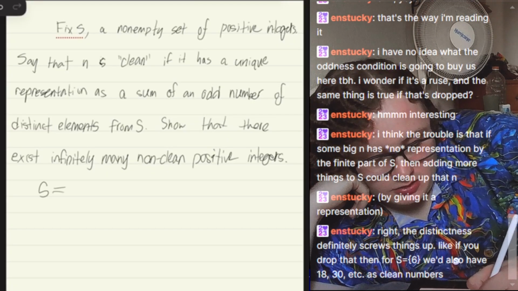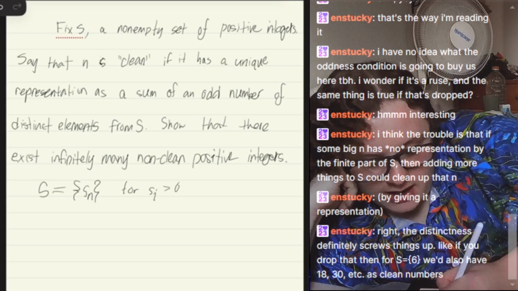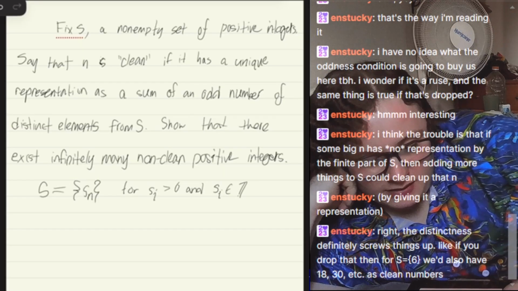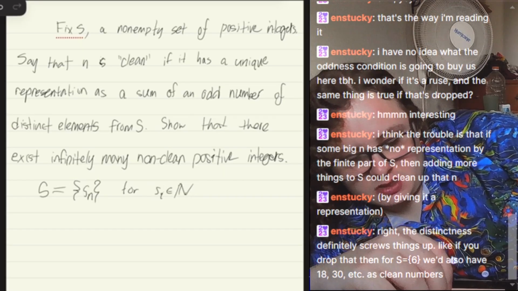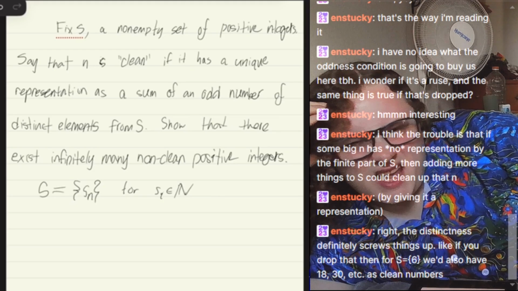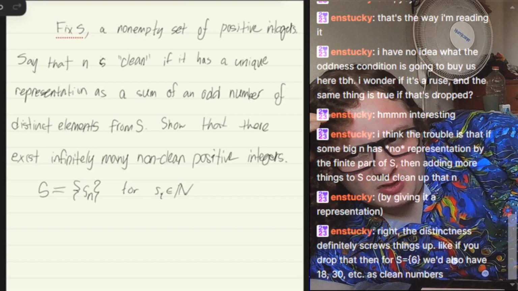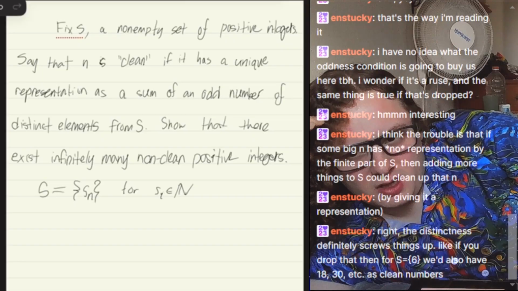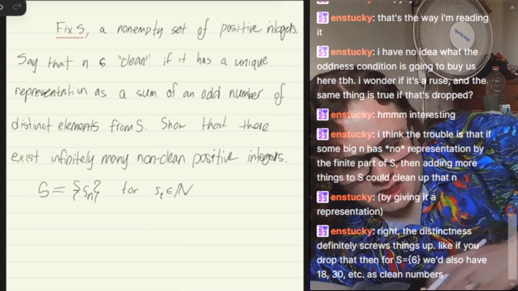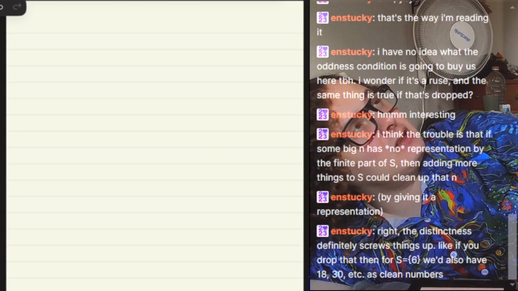Say S equals S_n for S_i greater than 0 and in N, has a unique representation as a sum of an odd... Wait, can we turn this into a combinatorial problem? Unless S is infinite. Unless S is infinite, I think we can turn it into a combinatorial one, which means if S is finite, we have a finite number of clean integers, which means we have an infinite number of non-clean integers, which means we have to look at the case when S is infinite.